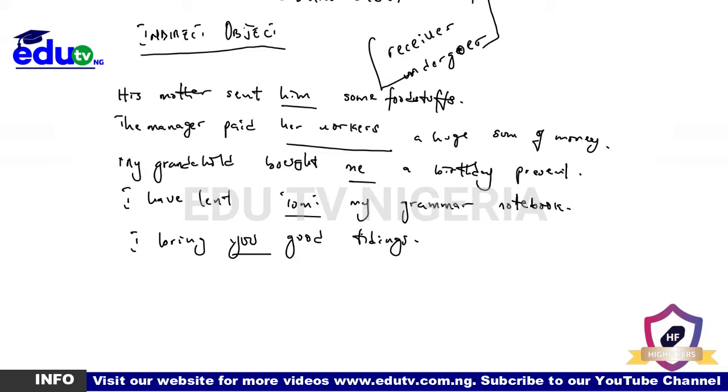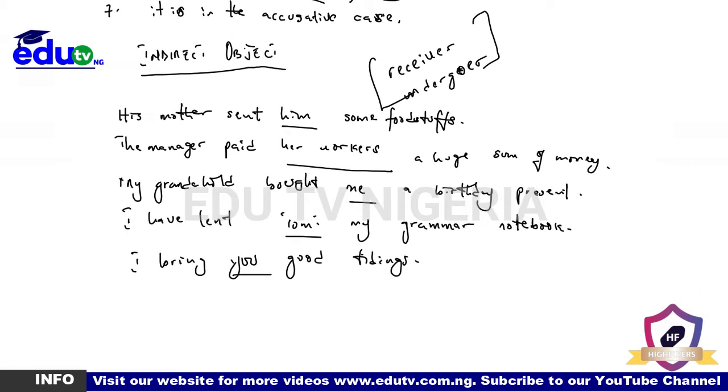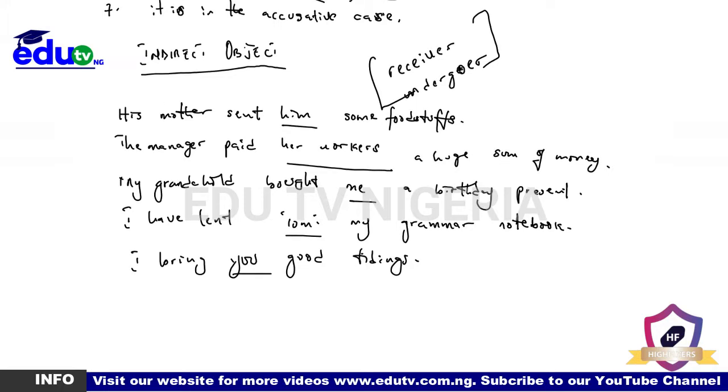So now that tells you that the indirect object, in a case where we have it, is usually the receiver of the action. So him is the receiver here. Her workers is the receiver here. Me, the receiver here. Me, the receiver here. You, the receiver here. While the direct object also in an SPOO sentence is usually the undergoer. So some foodstuffs is the one undergoing being sent. A huge sum of money was what was paid. A birthday present was what was bought. My grammar notebook was what was lent out, and then good tidings was what was brought to you. Do you understand that? I believe you do.